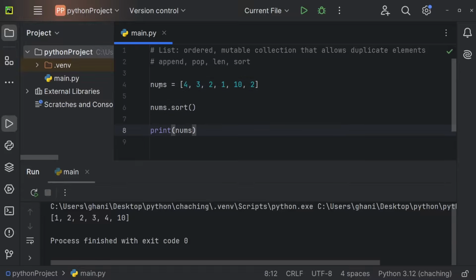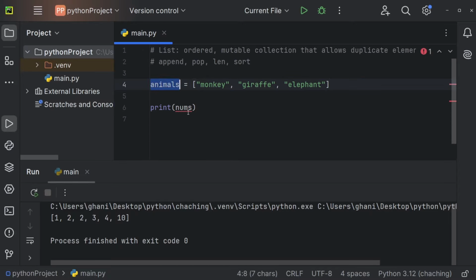Also, up to this point, we've always used numbers, but I want to make sure that you understand that this can be pretty much anything. This could also be a list of animals, and now we could store a monkey inside of this list, a giraffe, an elephant, and so on. So you do not need to use numbers only inside of a list. You can store pretty much anything inside of a list. And now I can print animals, for example, and animals of 0, for example. So I will get the monkey. So this works the exact same. And I can also use mixed data types right here. So I can also output true, for example. And this here should work fine as well.